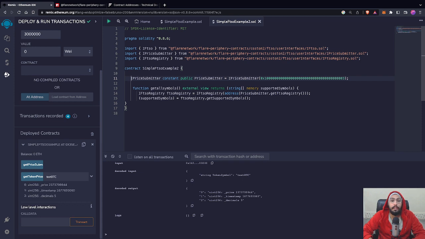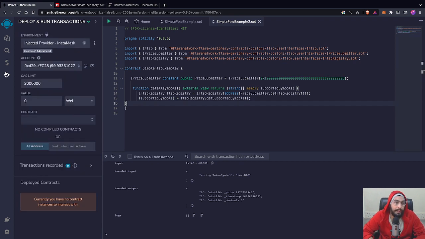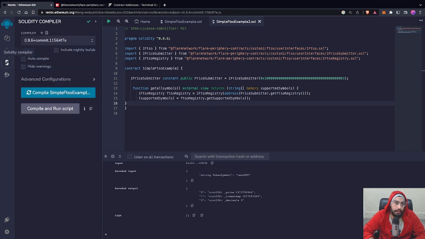And now I've created one more function, that is get all symbols. This will actually give us all the symbols that are supported by FTSO, and it will return them in the form of an array. Again, you are getting the FTSO registry, and from the FTSO registry, you are calling the get supported symbols method. Let's compile and deploy our simple FTSO example 2.